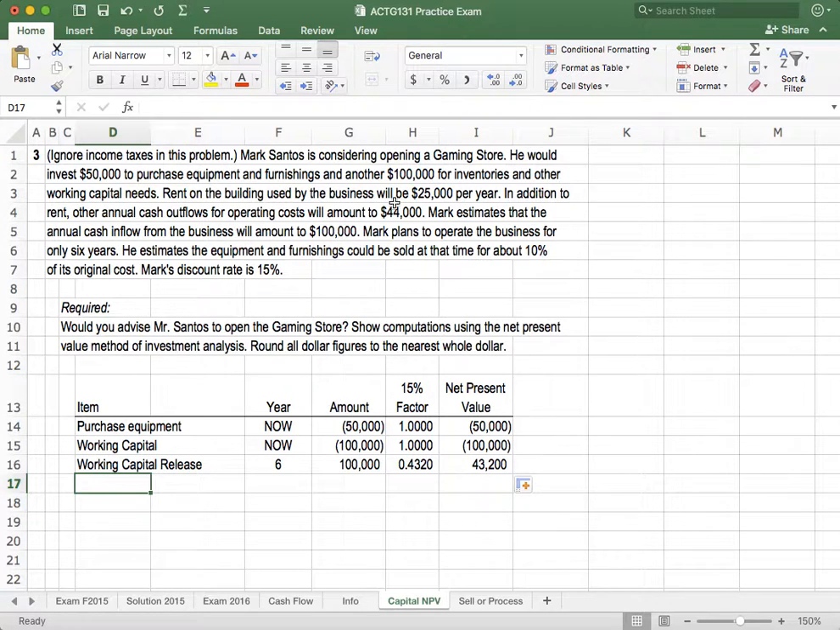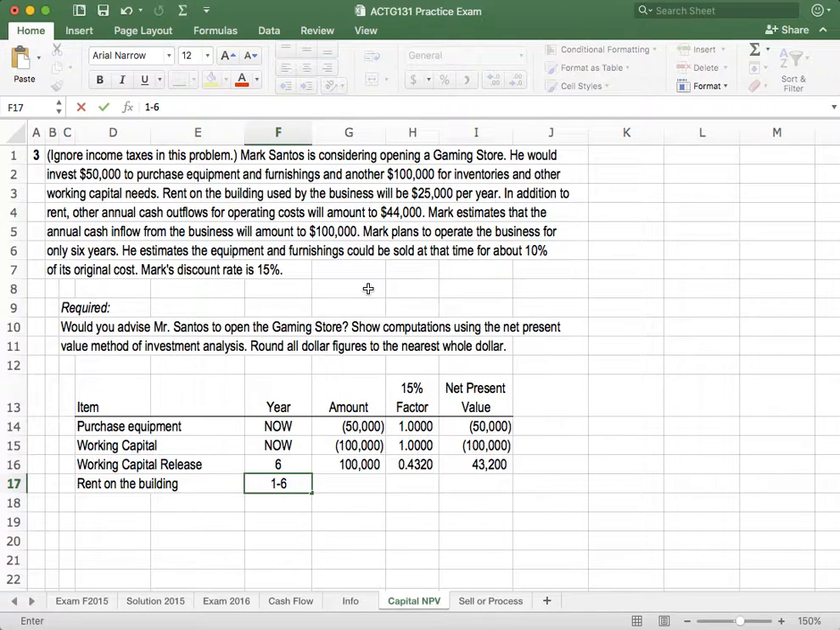Rent on the building will be $25,000 per year. So let's write that down. Rent on the building. And you don't have to write this much of a description for your item. So rent on the building is going to be for years 1 through 6, right? Every year, year 1, year 2, year 3, year 4, and year 5, year 6. And the dollar amount is $25,000.